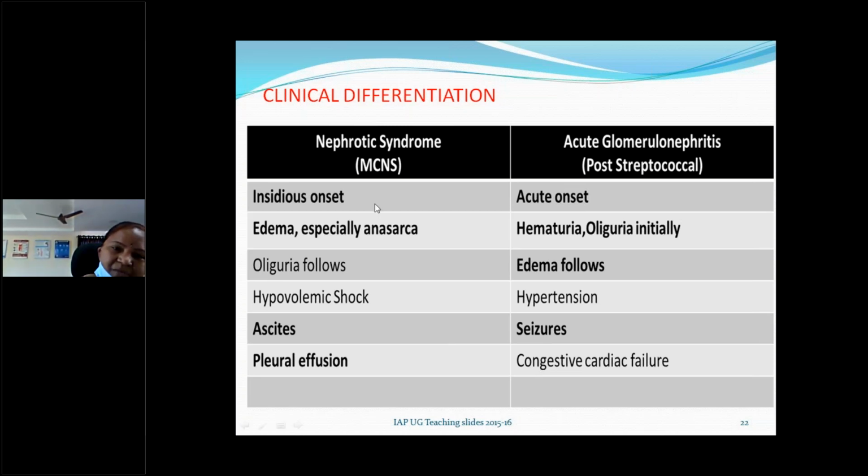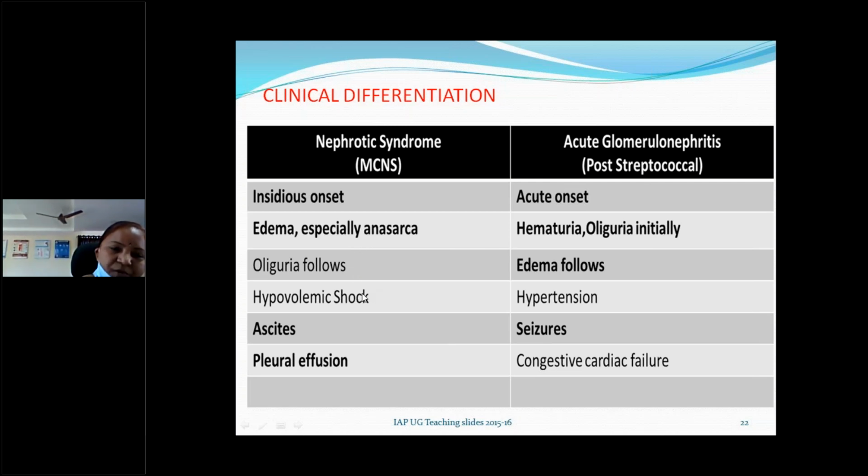Nephrotic syndrome, especially minimal change nephrotic syndrome, won't have hematuria. Only microscopic hematuria will be there, in case of significant lesions in nephrotic syndrome. Then edema follows, not edema first here. Hematuria, oliguria, followed by edema in case of acute glomerulonephritis. Here, after edema, oliguria follows.